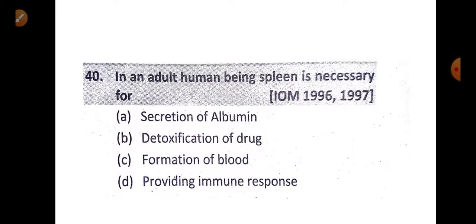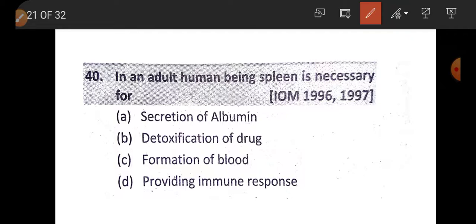Now question number 40. In adult human being, spleen is necessary for option A, secretion of albumin. Albumin is secreted in liver. Detoxification of drug is done by liver. Formation of blood only in child.